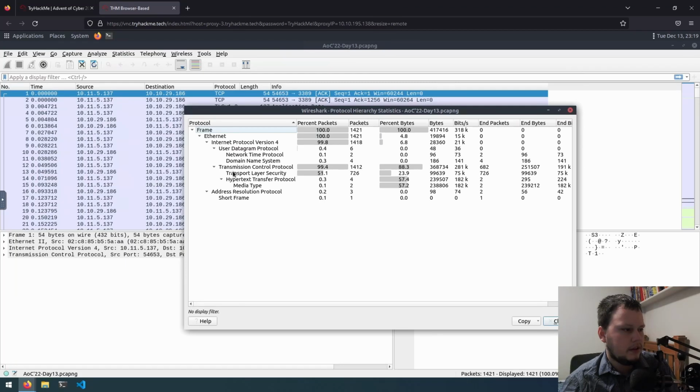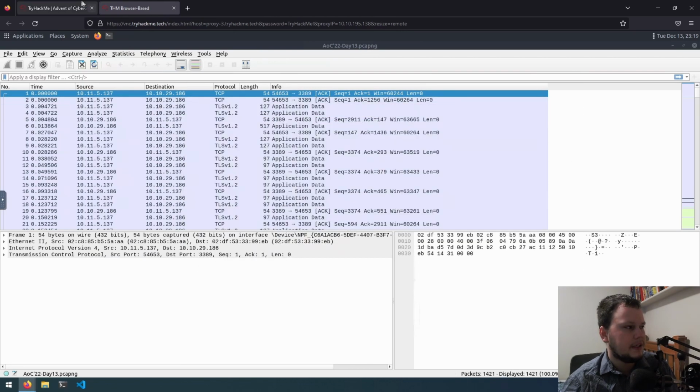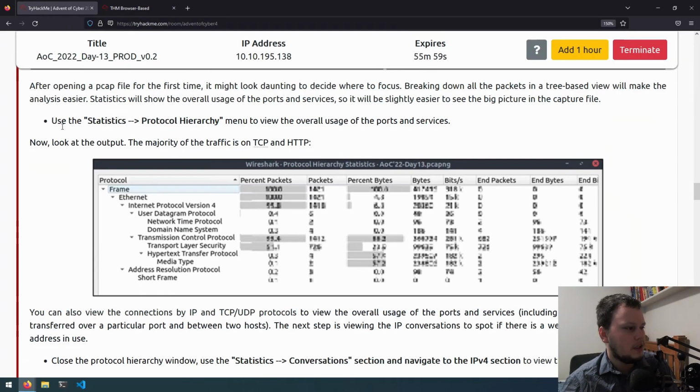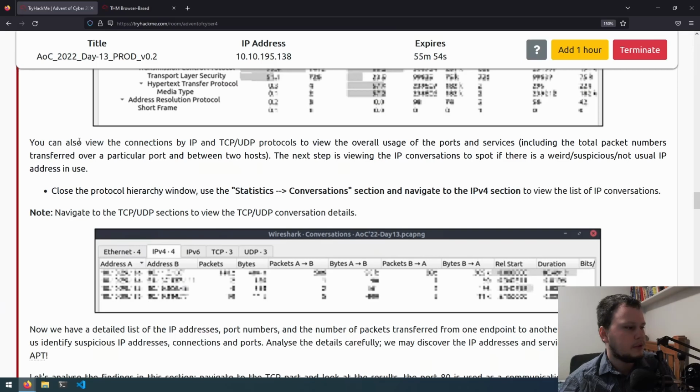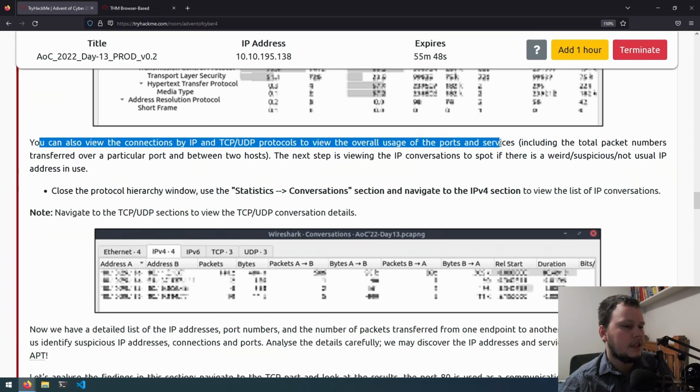We can see that there's a lot of TLS and HTTP requests. So that should give an idea as to what we're looking at. Probably web traffic. Yep, so the majority of the traffic is TCP and HTTP. You can also view the connections by IP and TCP/UDP ports and protocols to view the overall usage of the ports and services, including the total packet numbers transferred over the particular port and between two hosts.